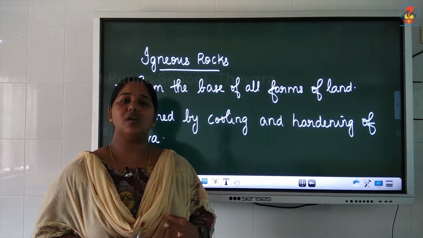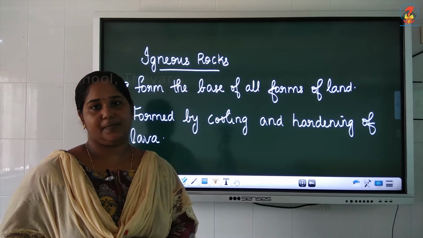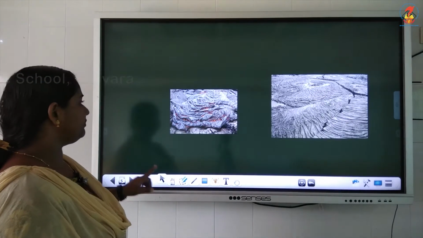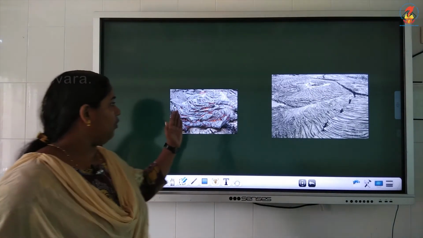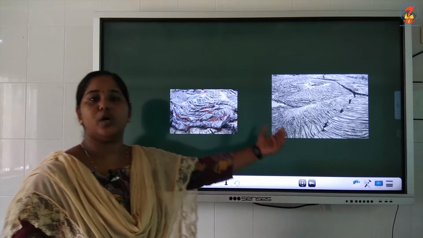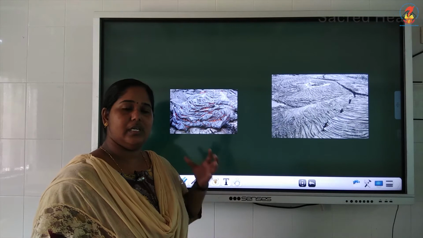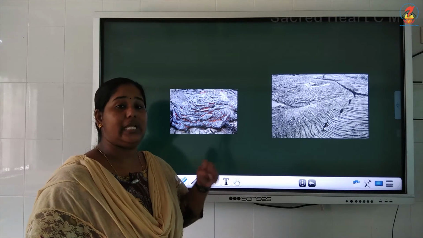So the igneous rocks are formed by this cooling of volcanoes. I'll show you the picture. See, this is a volcano which has started cooling, and this is a volcano which has completed. That means it has changed into a rock form.